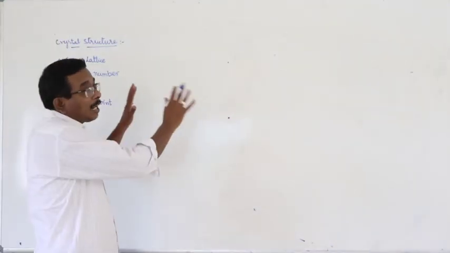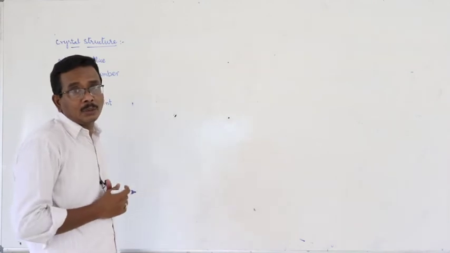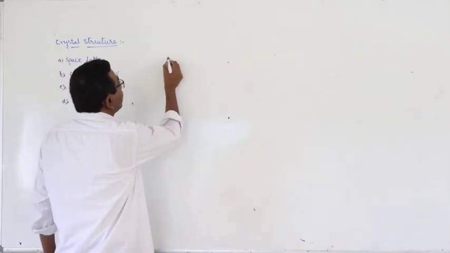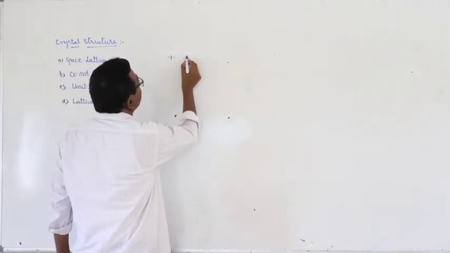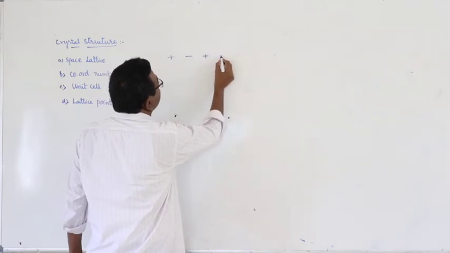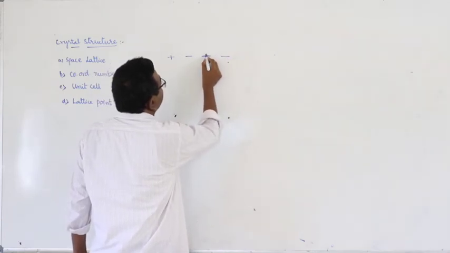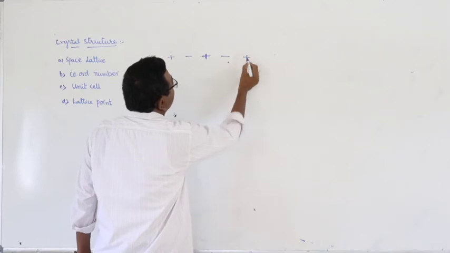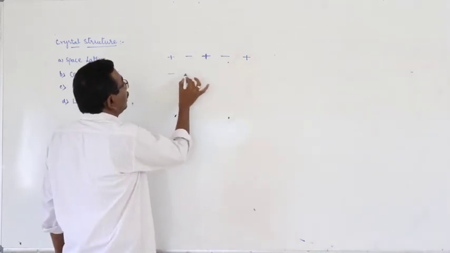And here on the blackboard we have to represent it in 2D form only. That is plus, minus, plus, minus, plus, minus.